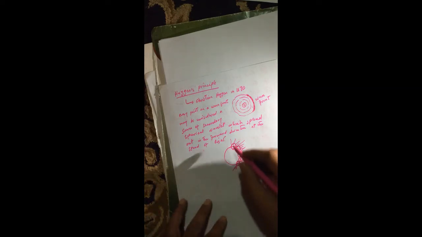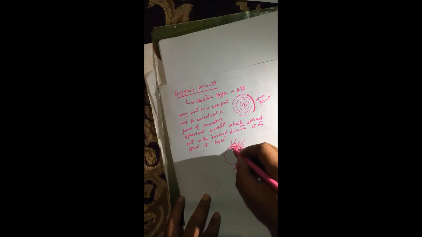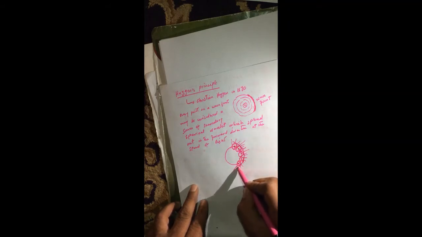Now the new wavefront can be obtained by plotting a tangent to all these secondary wavelets. Like this is one secondary wavelet, this is another secondary wavelet, this is a third secondary wavelet. So if we draw a tangent line, this is tangent to this one, this is tangent to this one, this is tangent to this one.